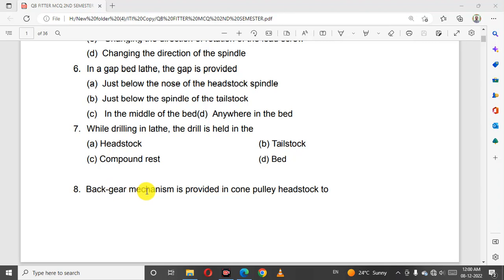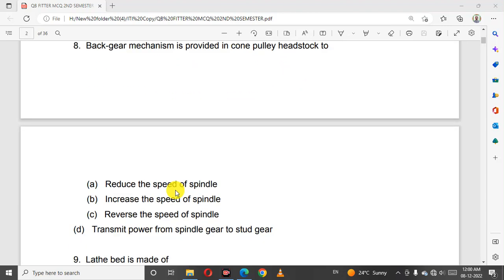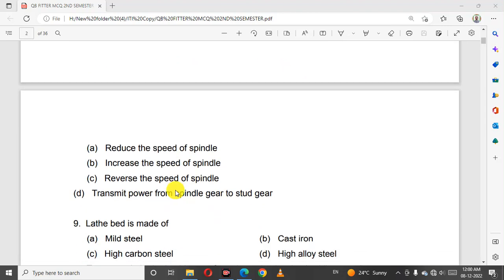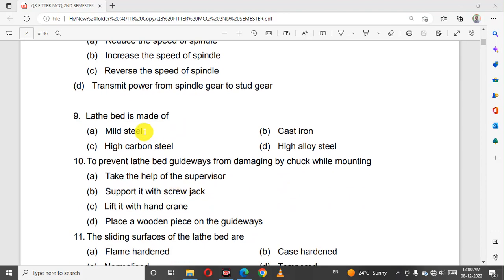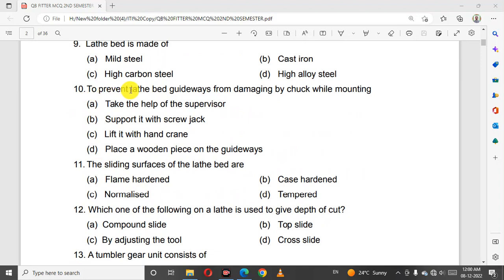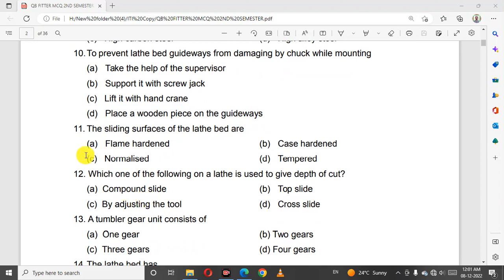B. Back gear mechanism is provided in cone pulley headstock to reduce the speed of spindle. Lathe bed is made of cast iron. To prevent lathe bed guideways from damaging by chuck wheel mounted on, place a wooden piece on the guideways. The sliding surfaces of the lathe bed are flame hardened.